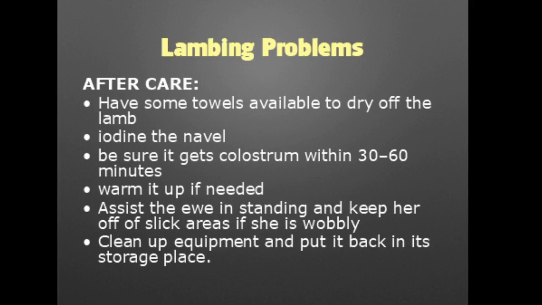If needed, we need to warm up the animal, and also we need to assist the ewe in standing and keep her off slippery areas if she is wobbly. We should also clean up the equipment and put it back in its storage place.